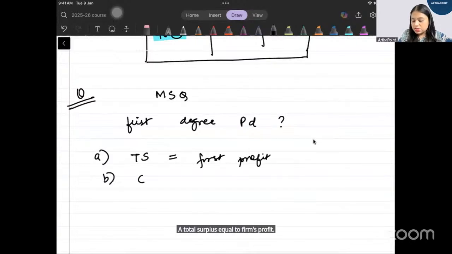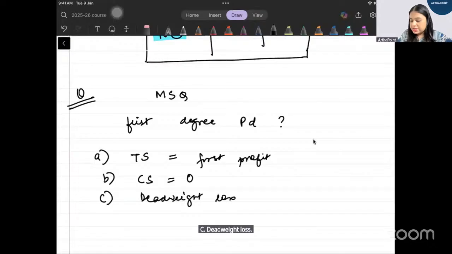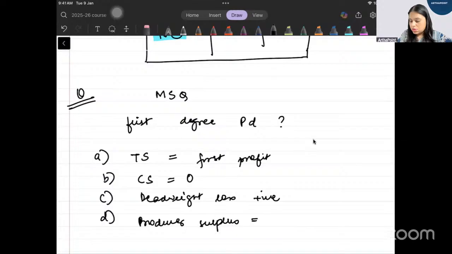B, consumer surplus is 0. C, deadweight loss is positive. And D, producer surplus is 0. Which of the following is true in first degree price discrimination?